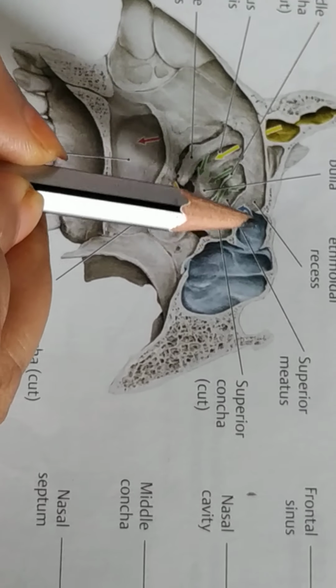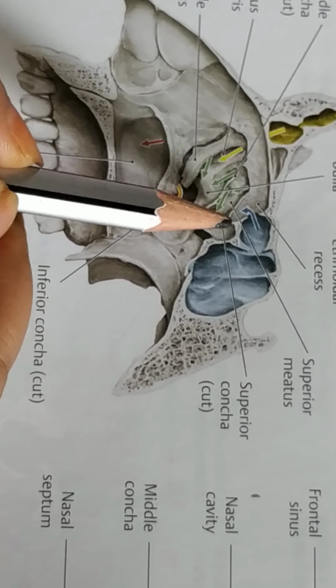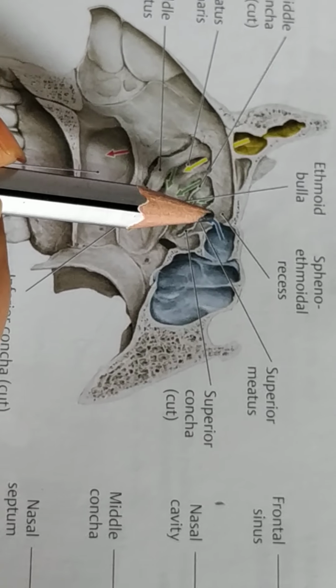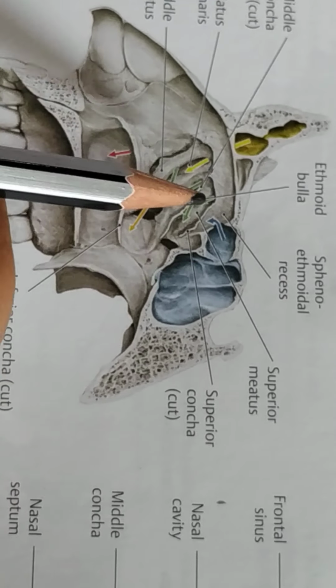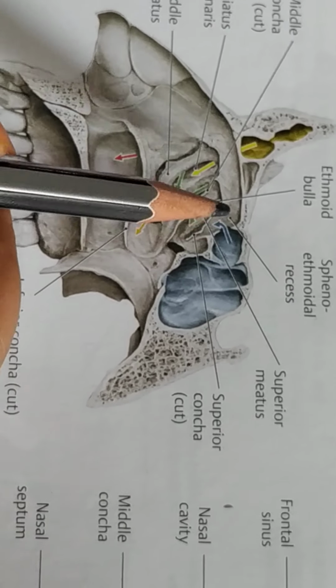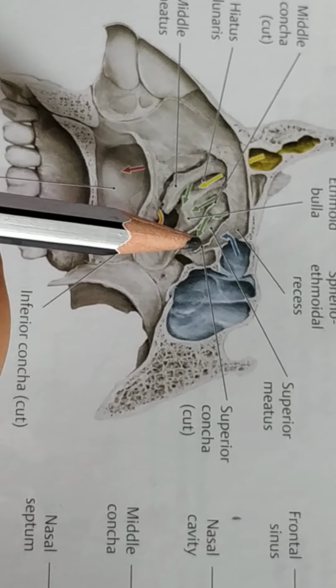Anteriorly, it is related to the sphenoethmoidal recess. Then the communication. The sphenoidal sinus communicates with the sphenoethmoidal recess, then into the superior meatus of the nose.